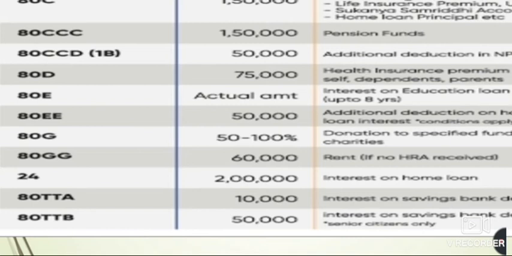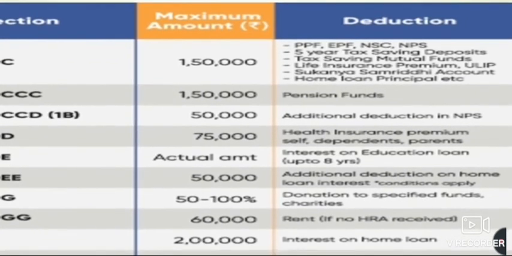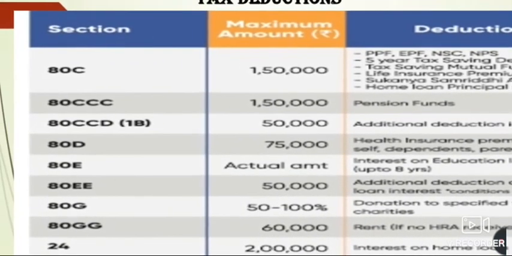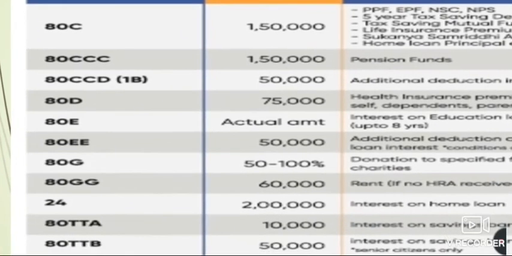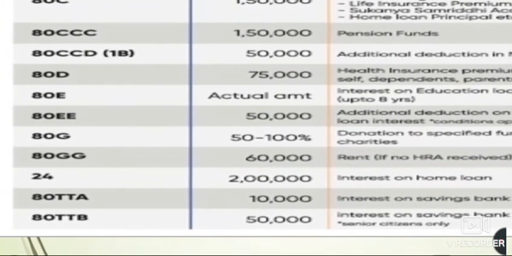The interest on home loan if you are paying in the financial year, that 2 lakh rupees can be deducted here. And if you have paid the home loan principal, then that can be deducted under 80C. Okay, so the income tax act gives us deduction for both things, for the principal and for the interest that we are paying on the home loan.